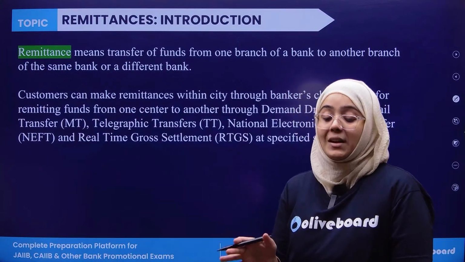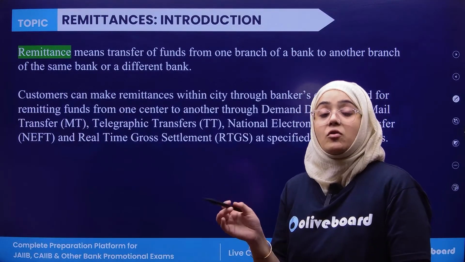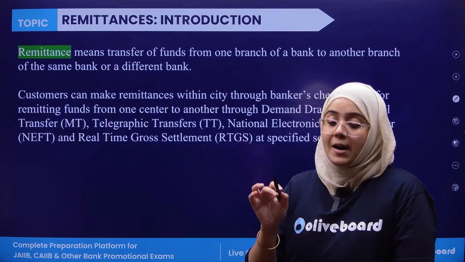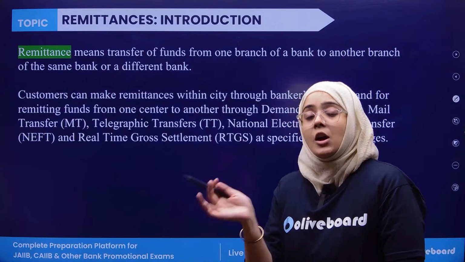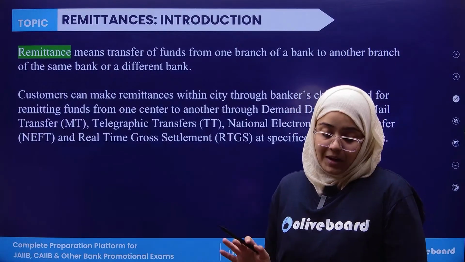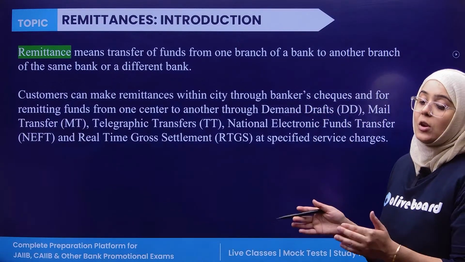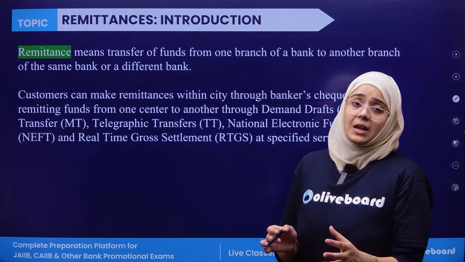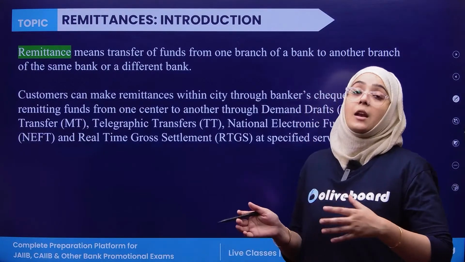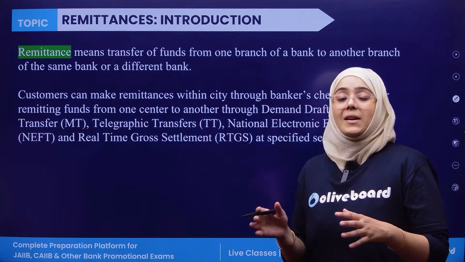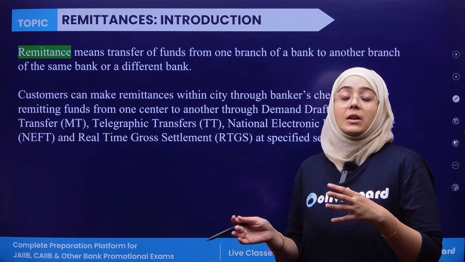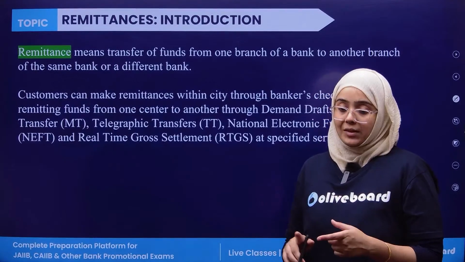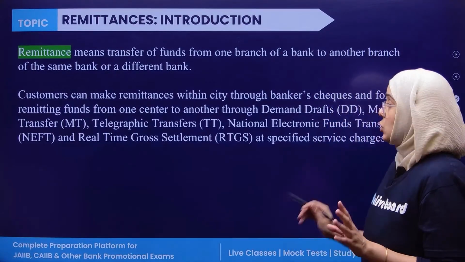What is remittance? Remittance is when you are transferring funds from one branch of the bank to another branch, or from one bank to a different bank. So this is known as remittance. So remittance is an add-on service which the bank is providing you. Remittance can be within a city, or between two different cities, or from one bank to another. This can be within the same bank also. So these are all the types of services that the bank is providing to you all.